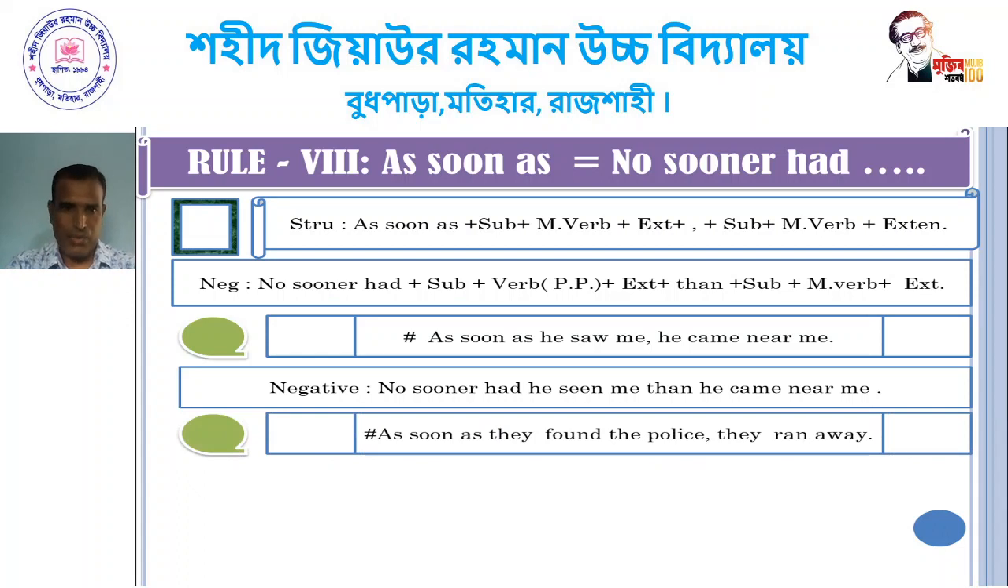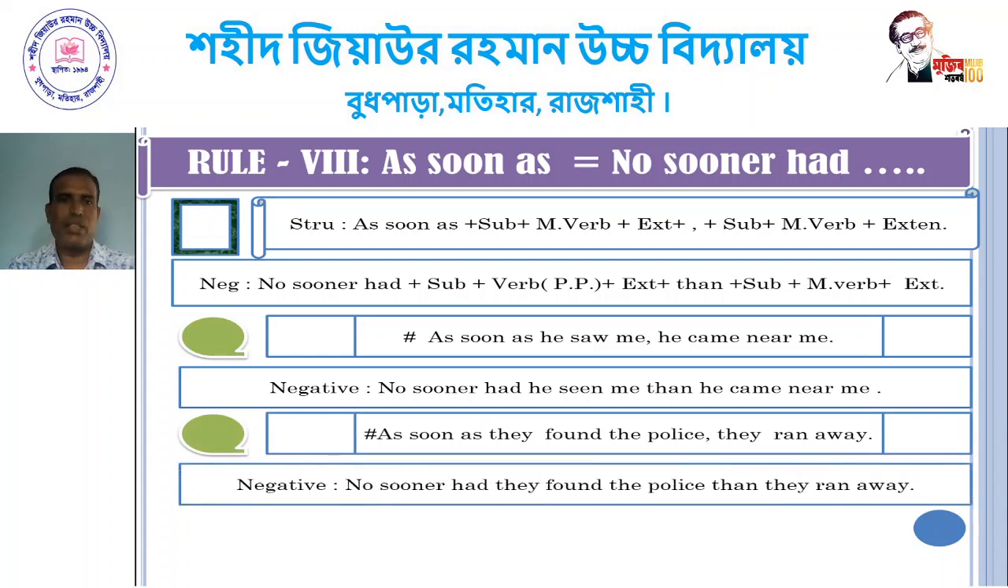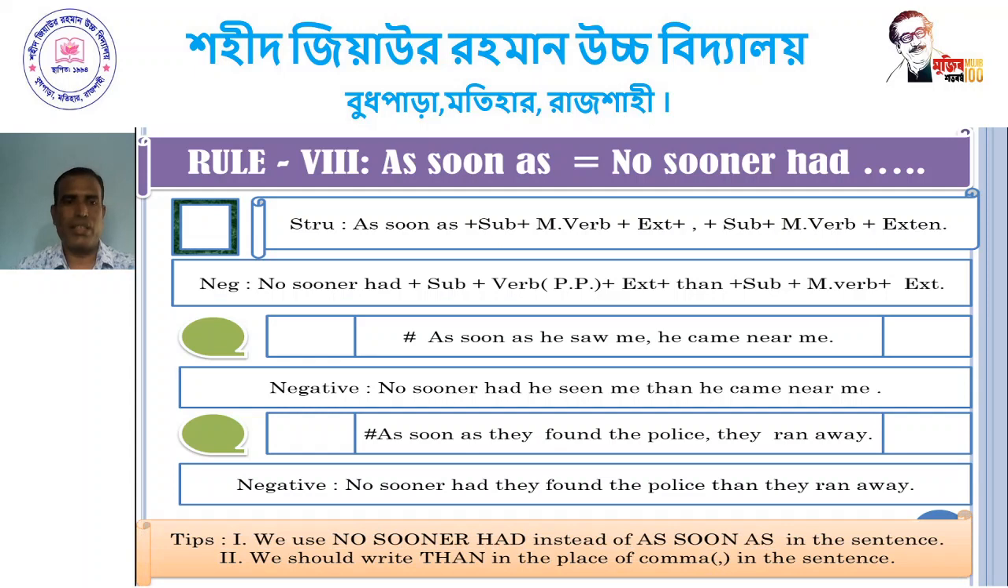Another example, dear student: as soon as they found the police, they ran away. No sooner had they found the police, then they ran away. Dear student, we use no sooner had instead of as soon as in the sentence, and we should write then in the place of the comma in the sentence.